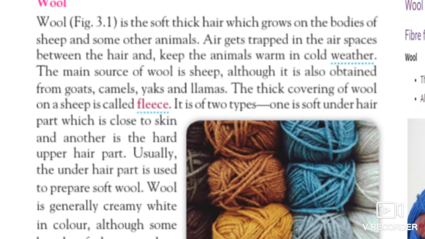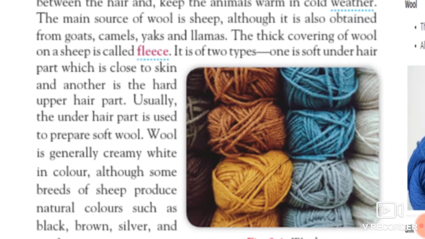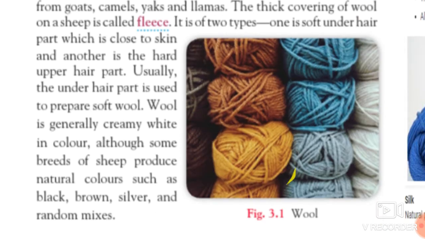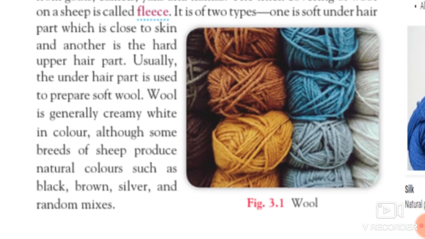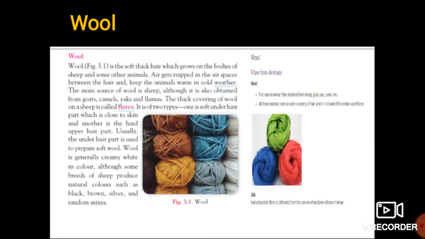Wool is generally creamy white in color, although some breeds of sheep produce natural colors such as black, brown, silver and random mixes. So this is all about the wool.